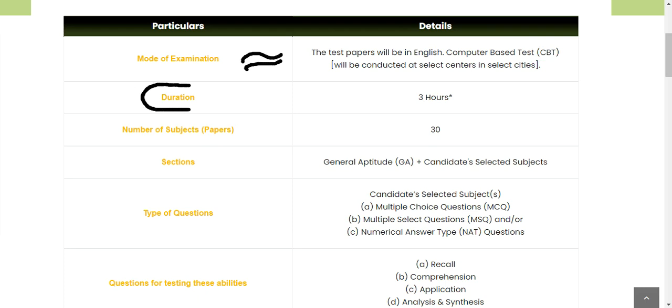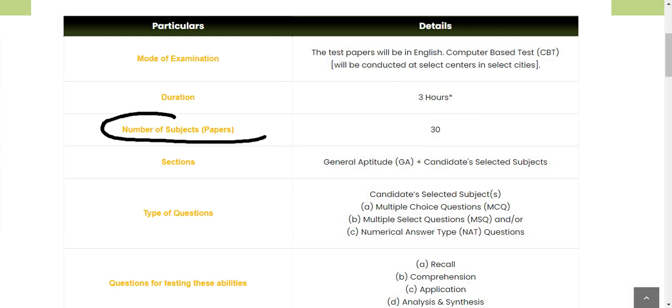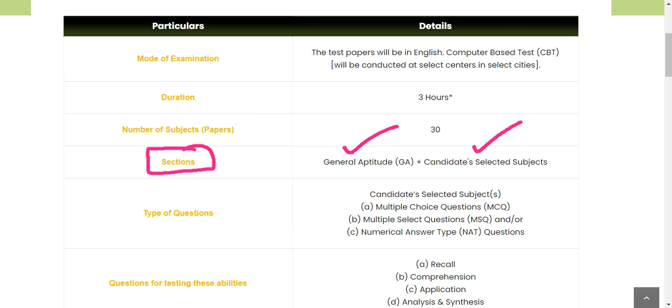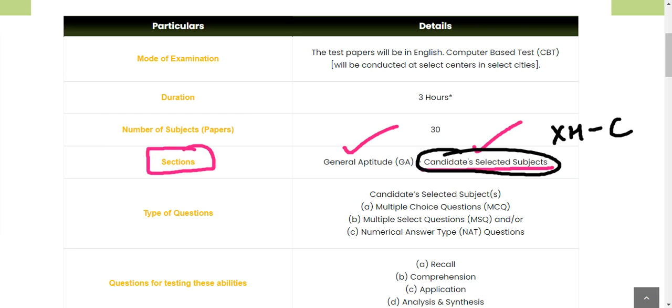Next is the duration, which is 3 hours. Assuming you are a normal candidate without any disability or need for extra time, you will get 3 hours. Then the number of subject papers is 30, which is not your concern. Then we have two sections: general aptitude, plus the candidate's selected subject, which for you is XH-C5. XH is for humanities and C5 is for psychology. So there will be two sections.